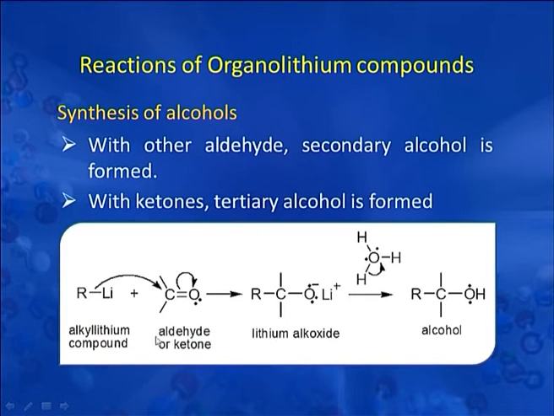Now, when alkyl lithium reacts with an aldehyde or ketone, it first forms lithium alkoxide, which upon hydrolysis forms the corresponding alcohol. Depending upon the nature of the carbonyl compound, the final product, that is the alcohol, is formed. Say, for example, if these two substituents here are hydrogen, then this aldehyde will be called formaldehyde, and the product will be a primary alcohol. If one of the two substituents is hydrogen, then it will be an aldehyde other than formaldehyde, and the product formed will be a secondary alcohol.